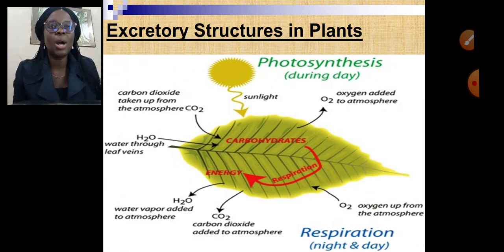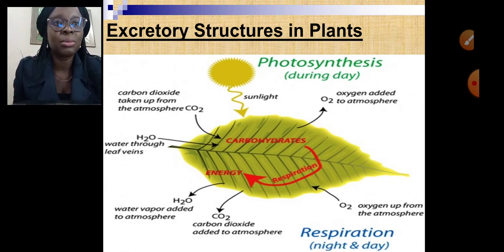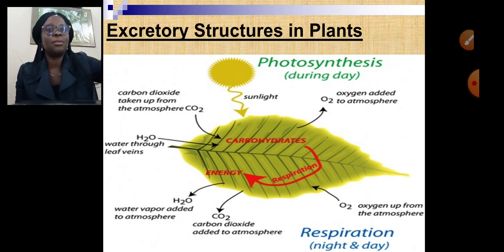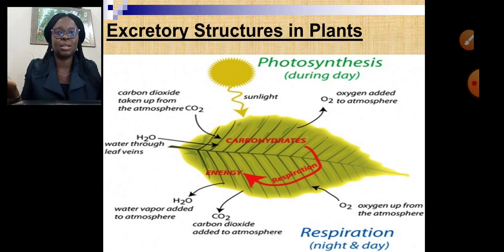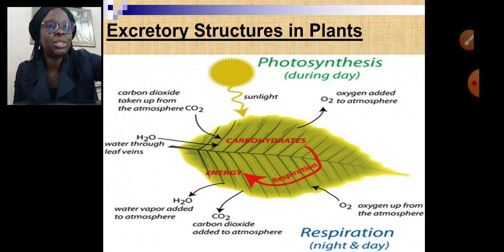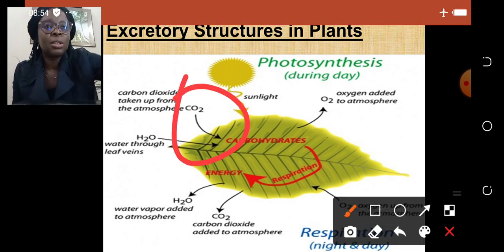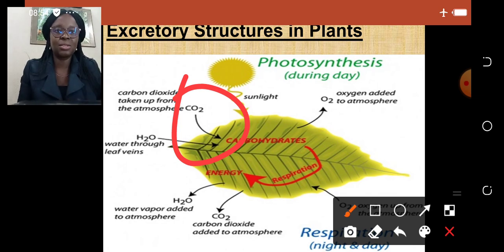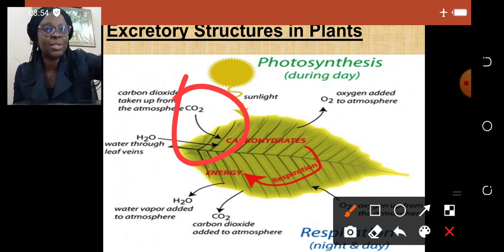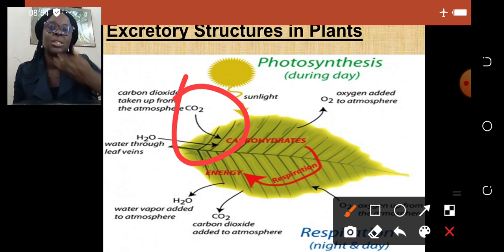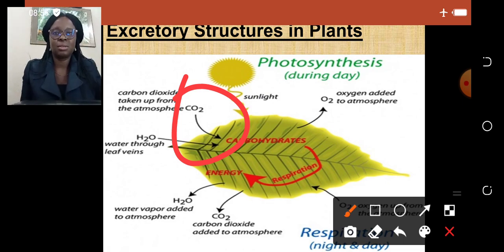All right, so this is what happens during excretion in plants. During the day we can see carbon dioxide entering into the leaf, all right, for photosynthesis to take place. Then in the night you can see respiration taking place, oxygen leaving the leaf. All right, because they don't make use of oxygen. They make use of carbon dioxide and they release oxygen.